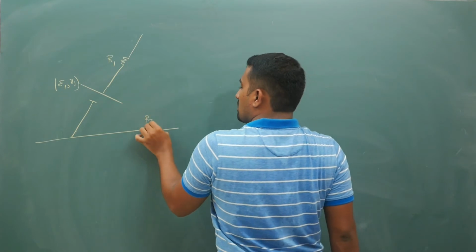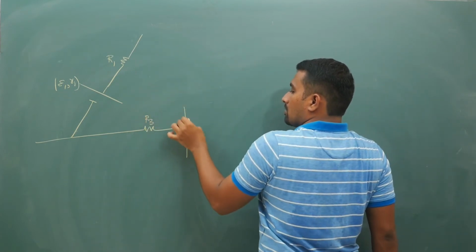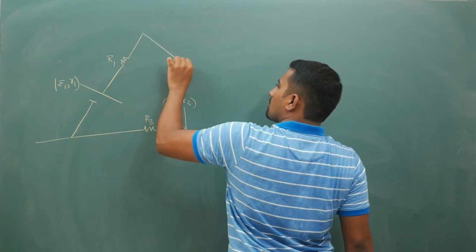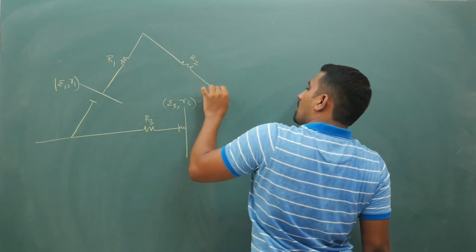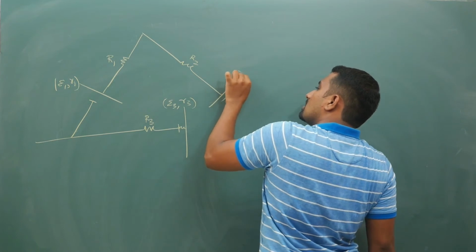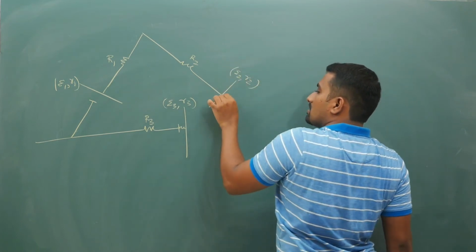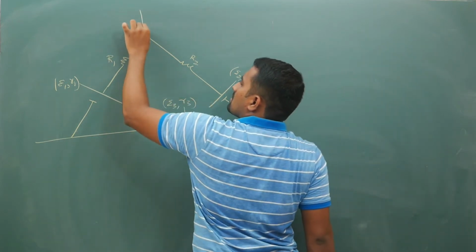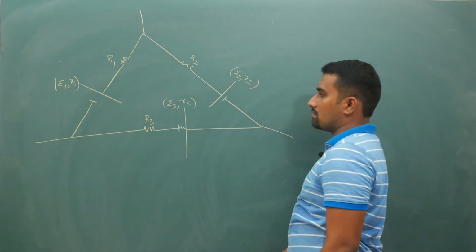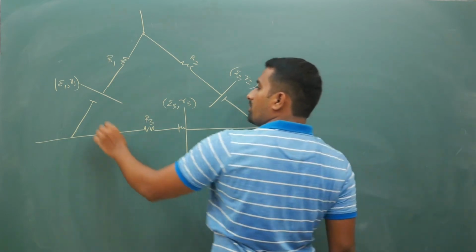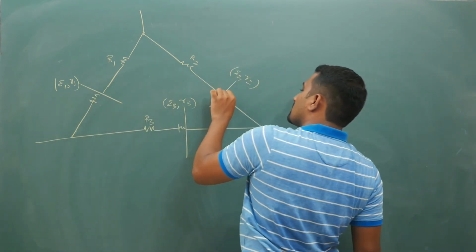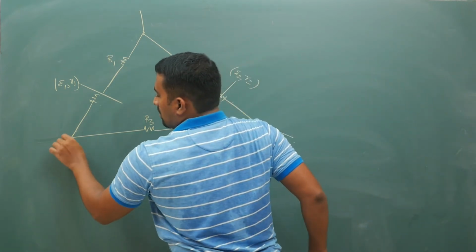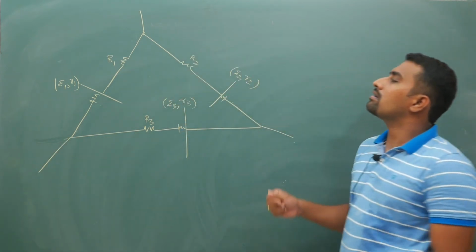So this is R3, EMF is E3, internal resistance is R3. This is R2. Let us say EMF is E2, internal resistance is R2 like this. And this is your branch like this. Now here obviously I don't need to keep internal resistance because I have written it, but still if I keep it, no issues. Let us say this is a big